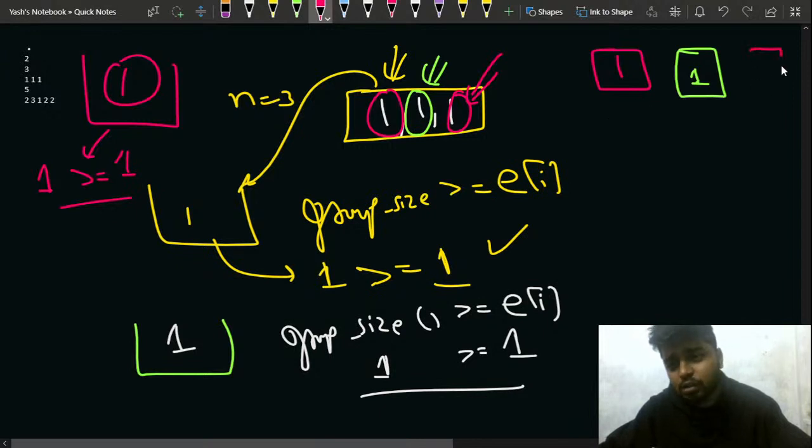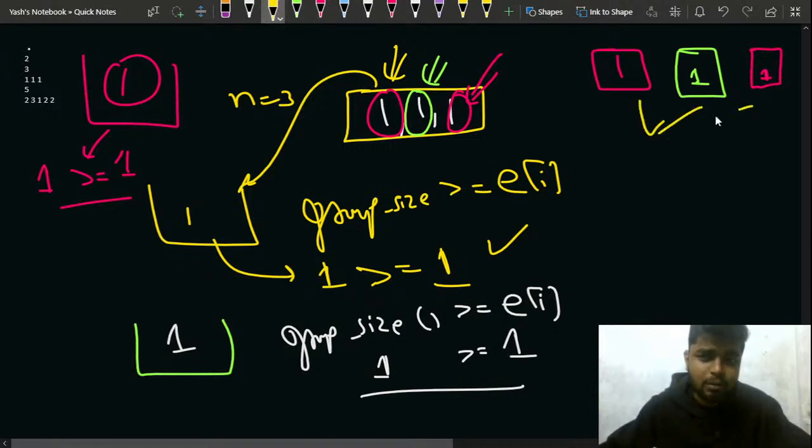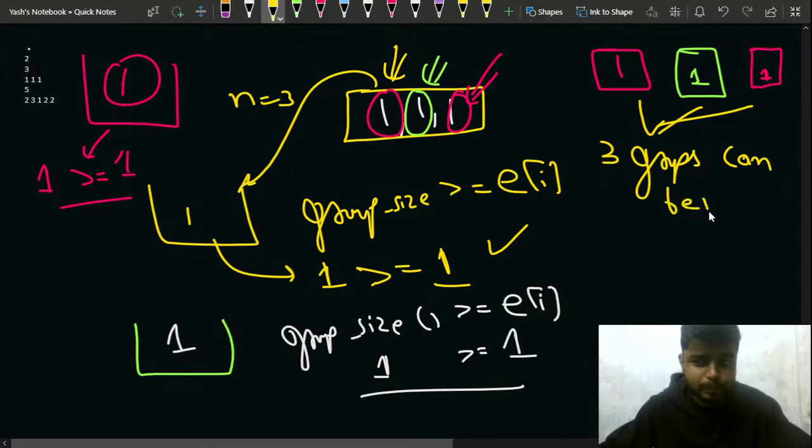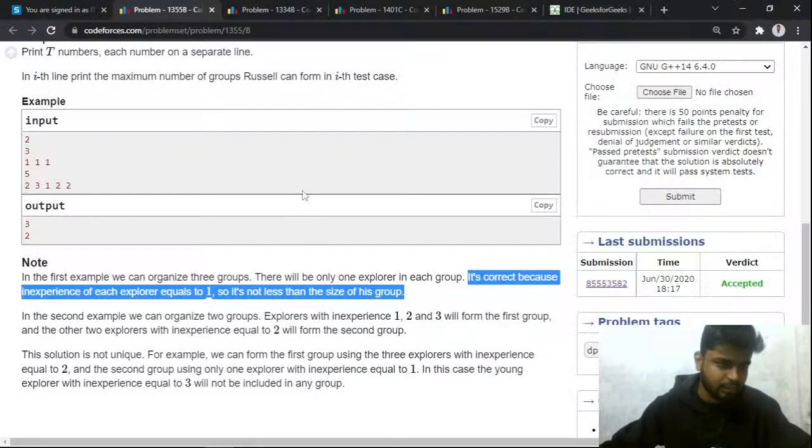That is why this one will also form another group. So total, can I say that a maximum of 3 groups can be formed, right? 3 groups can be formed. Can I say this? Right, I can say this. Perfect. I hope that this much part is clear to everyone, right?